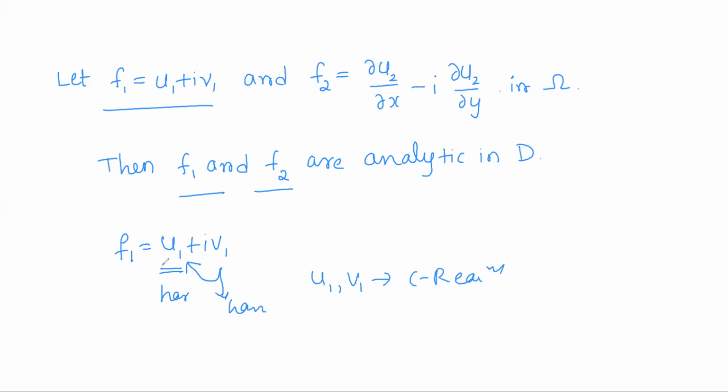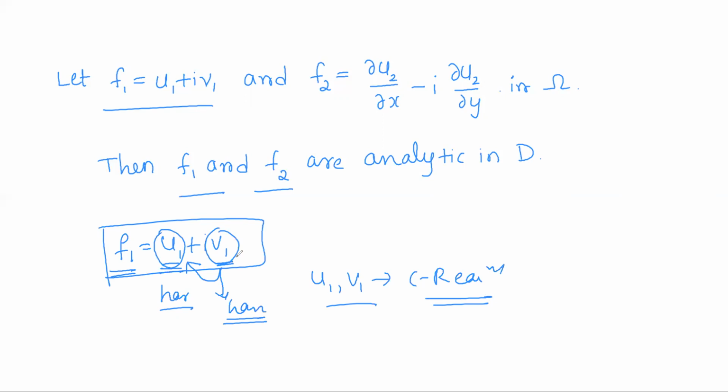So the real and imaginary parts are harmonic functions and they satisfy CR equations, which is actually a sufficient condition for a function to be analytic. So if I consider f1 equal to u1 plus i v1, here u1 and v1 are harmonic functions and v1 is a harmonic conjugate of u1, that is, u1 and v1 satisfy CR equations. So that will imply that f1 will be analytic.